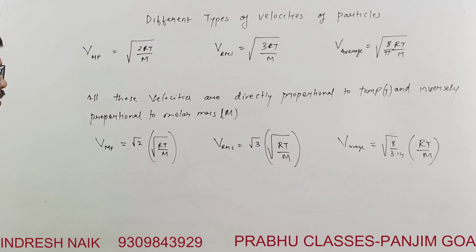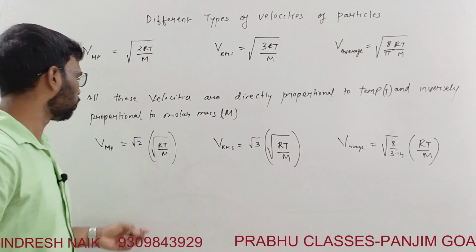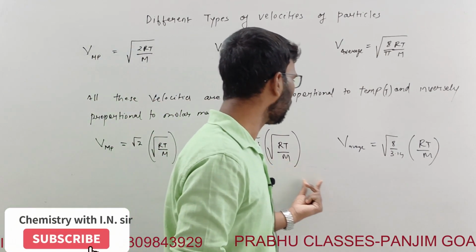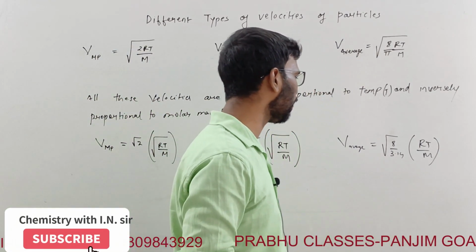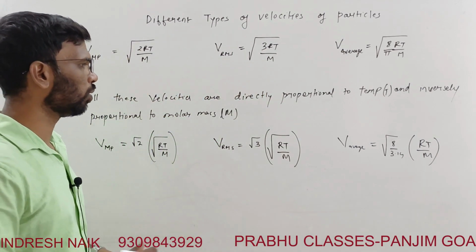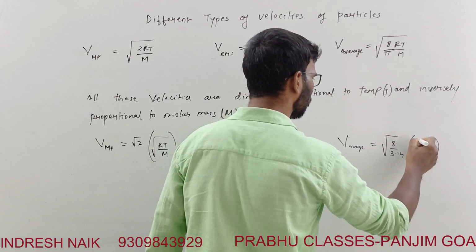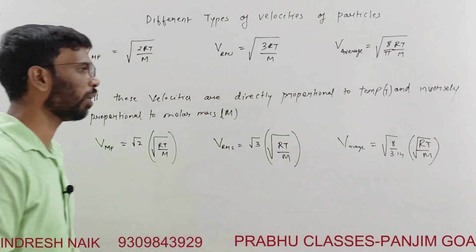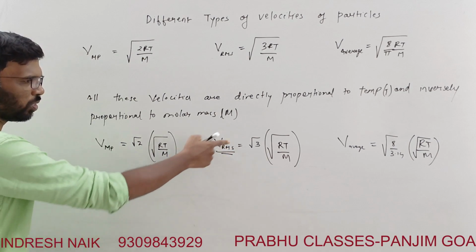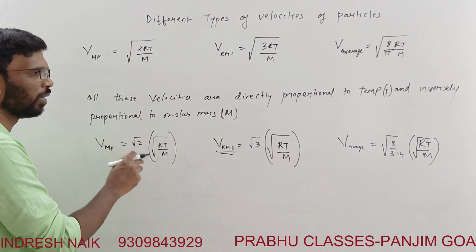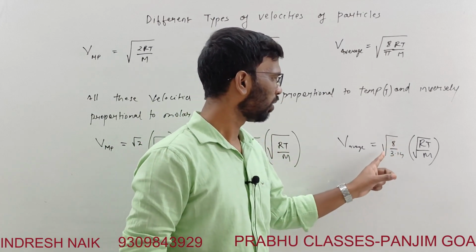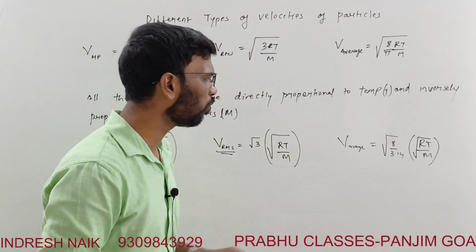Right? So among these, which is the biggest value? This is square root of 2, this is square root of 3, and this is square root of 8 by 3.14, which is square root of 2 point something.